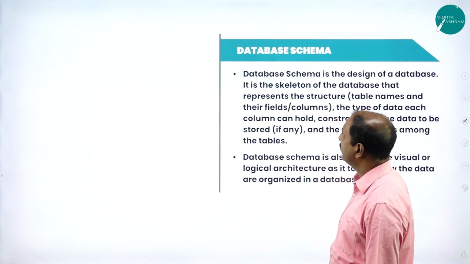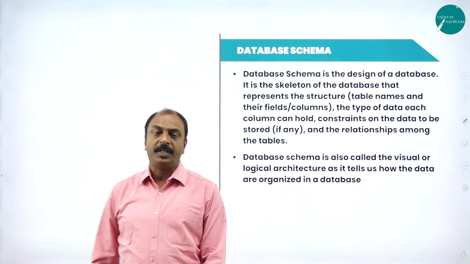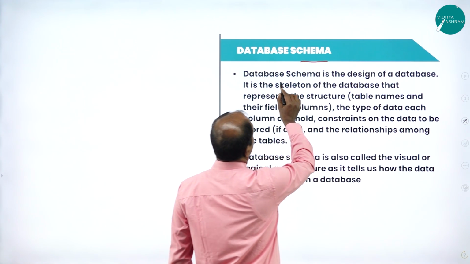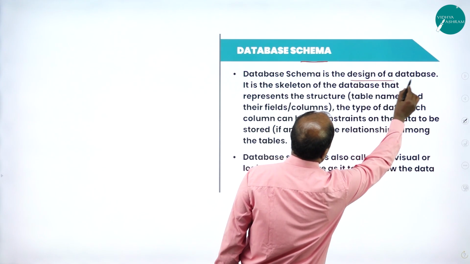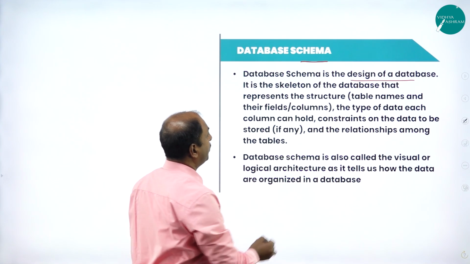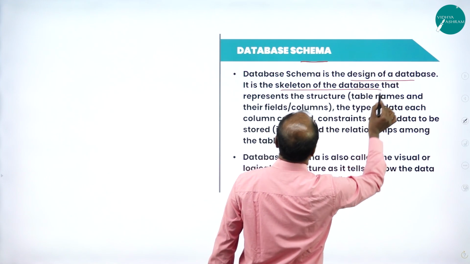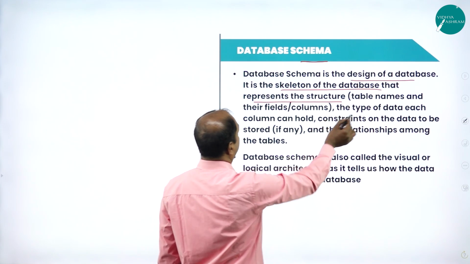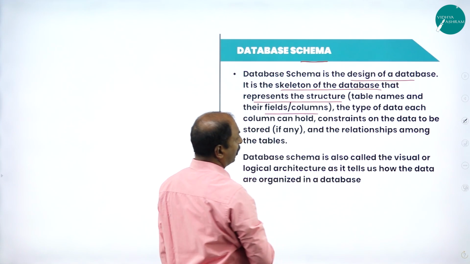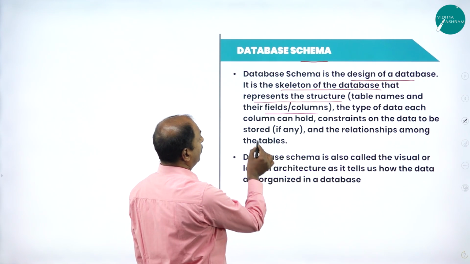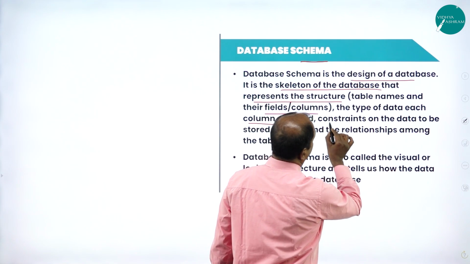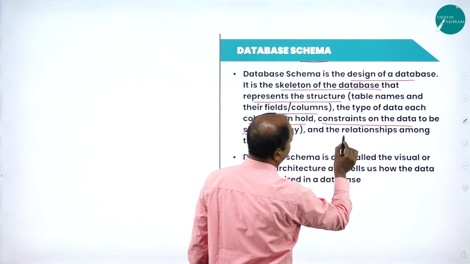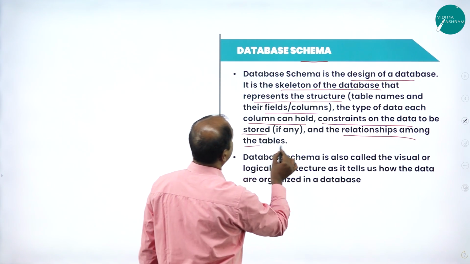In the next slide, the next definition is: what is database schema? Database schema is the design of the database, and it is the skeleton of the database that represents the structure, nothing but table names and their fields or columns, the type of data each column can hold, constraints on the data to be stored if any, and the relationship among the tables.